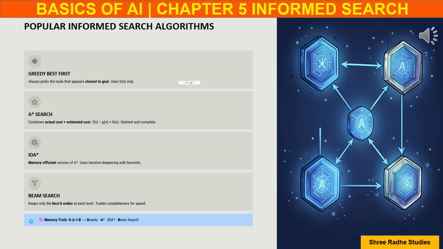There are 4 popular informed search algorithms that every AI student must know. The first one is greedy best first search. It always selects the node that appears closest to the goal by using only heuristic values. The second algorithm is A-star search. It combines actual cost and estimated cost to provide optimal solutions. The third algorithm is IDA-star, which is a memory-efficient version of A-star and is suitable for large search spaces. Finally, beam search keeps only the best nodes at each level to reduce computational load. To easily remember these algorithms, use the memory trick GAIB, which stands for greedy, A-star, IDA-star, and beam search.